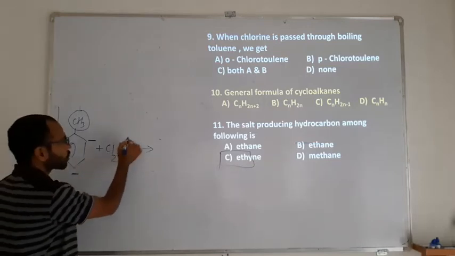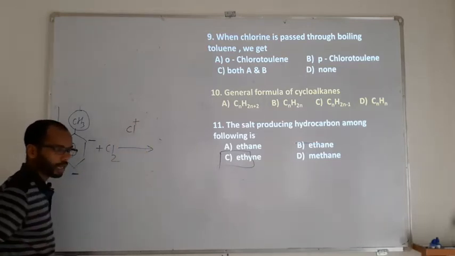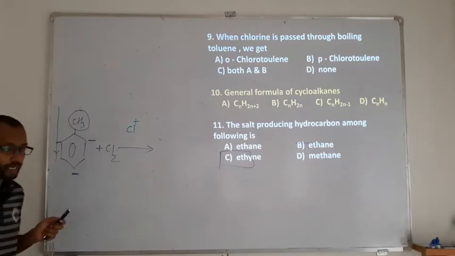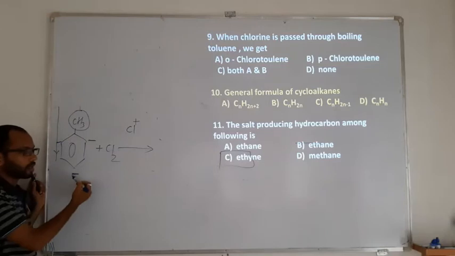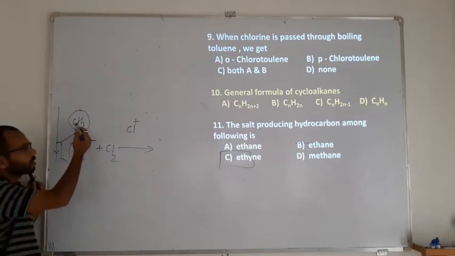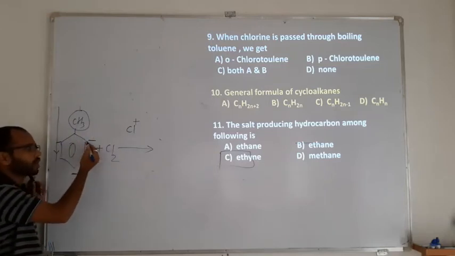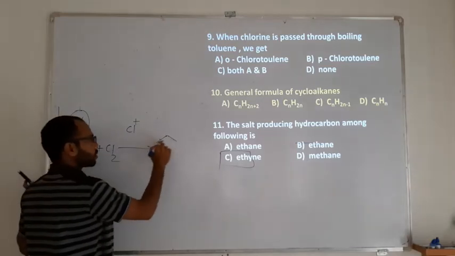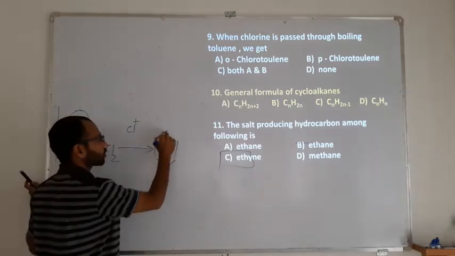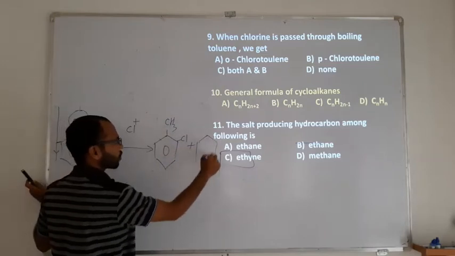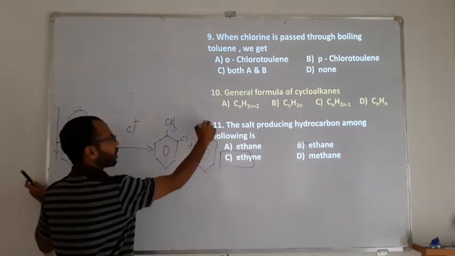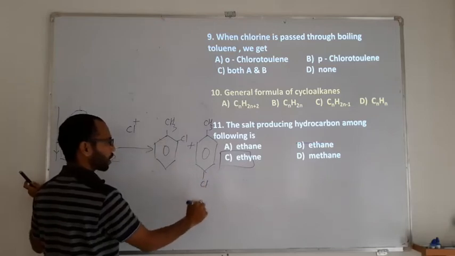Then chlorine is going to get converted into Cl plus, the electrophile. The electrophile needs electron density, so it asks the CH3 where the area with more electron density is. Then CH3 will direct the chlorine to the ortho and para positions. At the ortho position it forms orthochlorotoluene, and at the para position it forms parachlorotoluene.